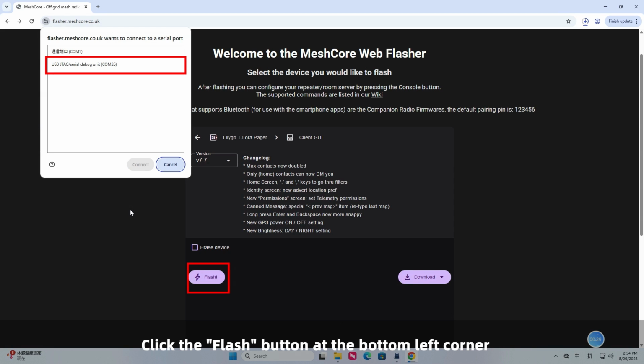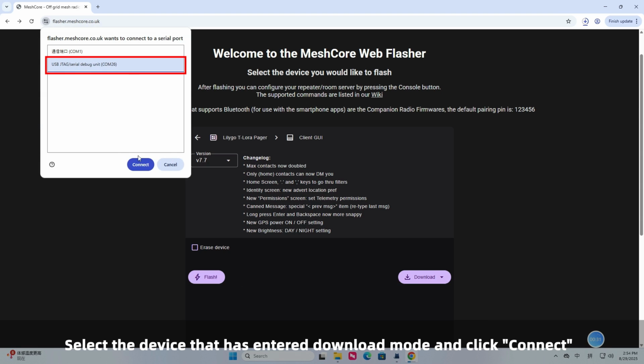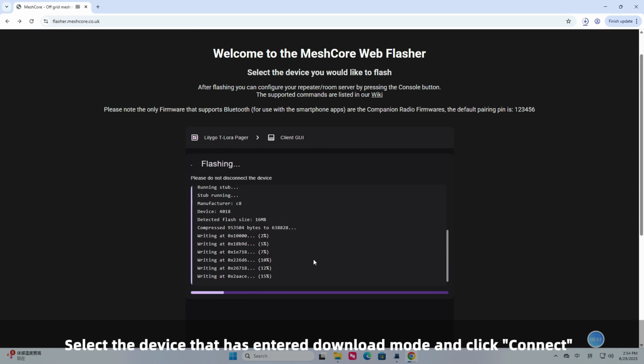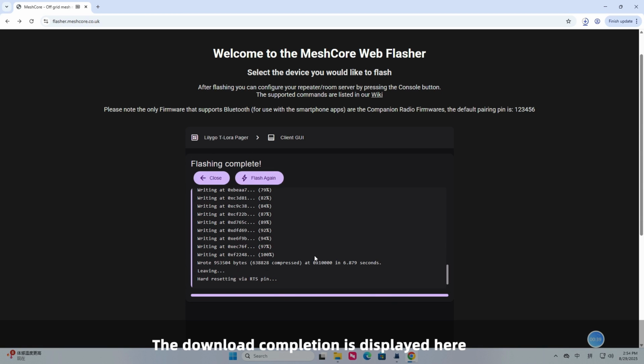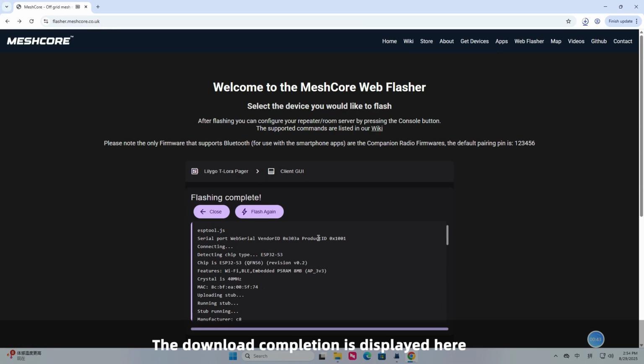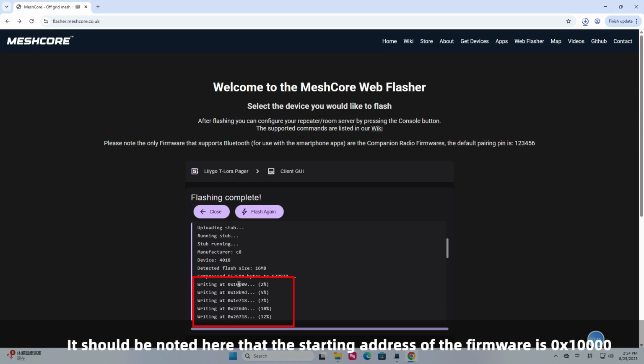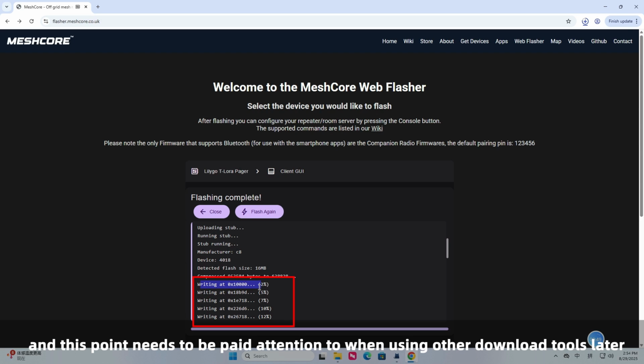Click the flash button at the bottom left corner. Select the device that has entered download mode and click Connect. Wait for the download to complete. The download completion is displayed here. It should be noted here that the starting address of the firmware is 0x10000, and this point needs to be paid attention to when using other download tools later.